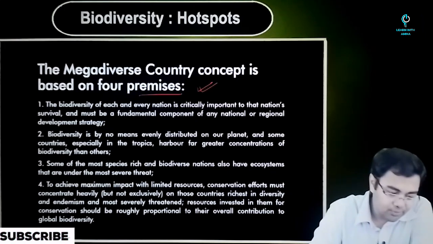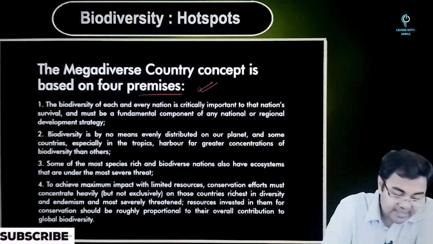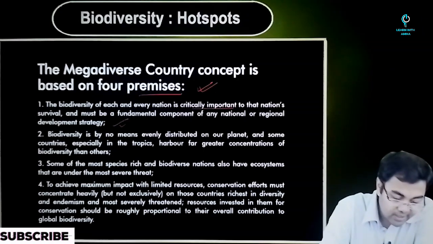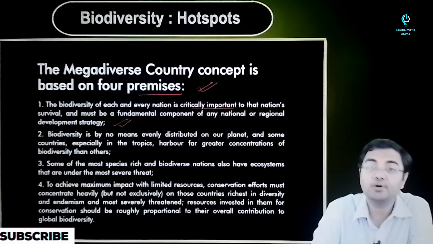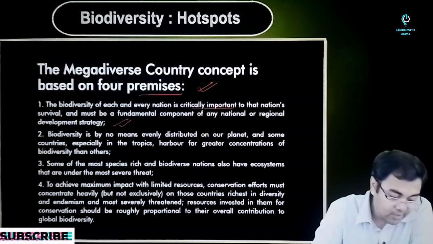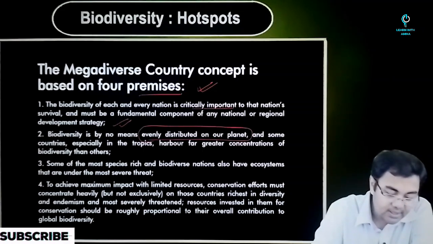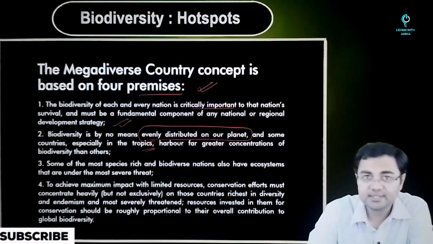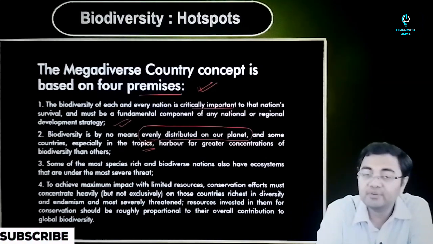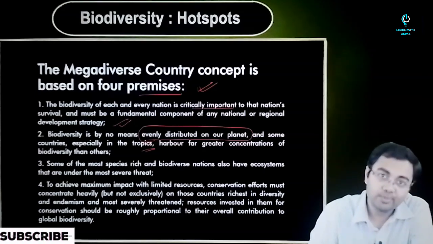Now, there are certain premises on which the concept of mega diverse countries was propounded. If you look at these four points, the first was that biodiversity of each and every nation is critically important to that nation's survival and must be a fundamental component of any national or regional developmental strategy. Second was that biodiversity is by no means evenly distributed. Of course, we know this. Some countries, especially in the tropics, harbor far greater concentration of biodiversity than others. And this is something that we have been discussing, that near the equator you have higher biodiversity, away from the equator you have lower biodiversity.